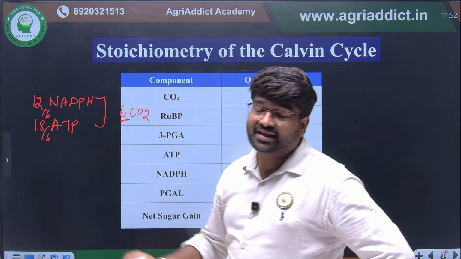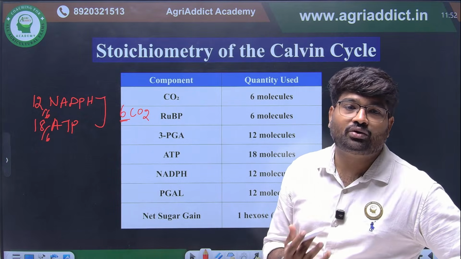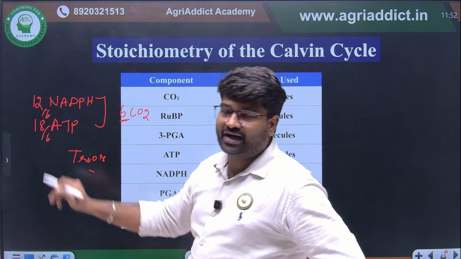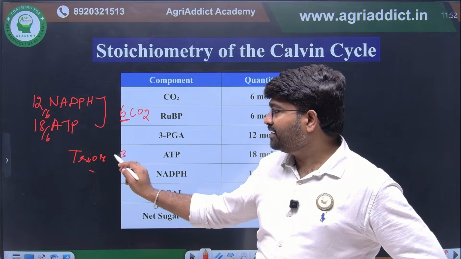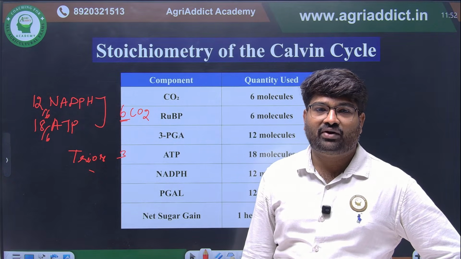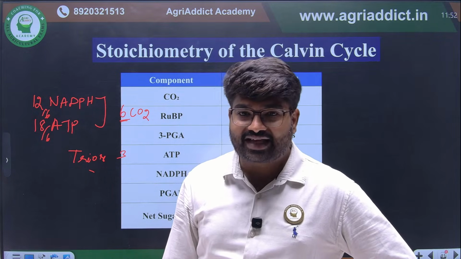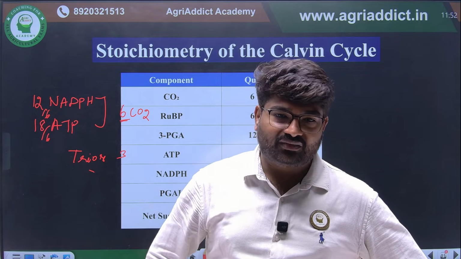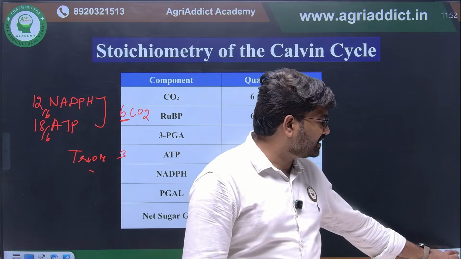Then they can ask how many ATP will be utilized for triose sugar formation. For triose sugar formation, you just have to divide this, since 3 carbons will be there for formation of a triose molecule. I hope this is clear for everyone. From stoichiometry, they will ask one question. Then they can ask the example of each and every crop. What are the examples of C3 plants? Like rice, wheat, like that crops are there. They can ask the example of C3 plants also. These are the key points they will ask.